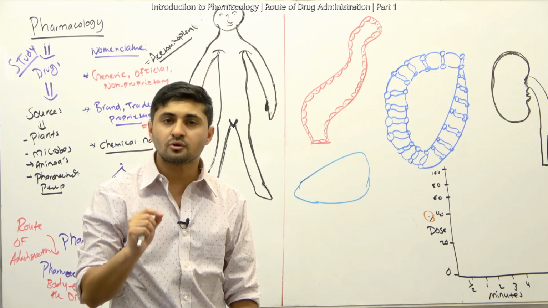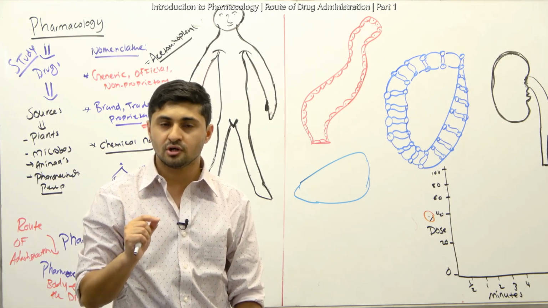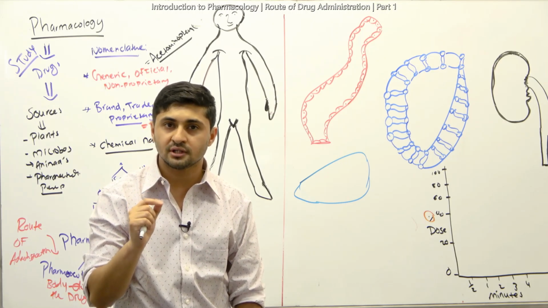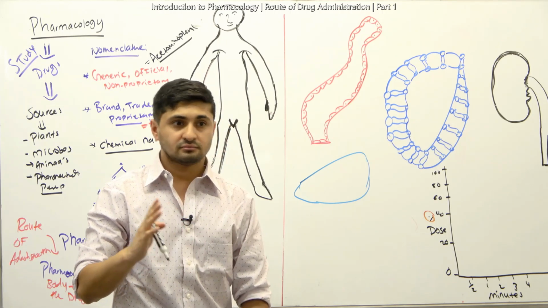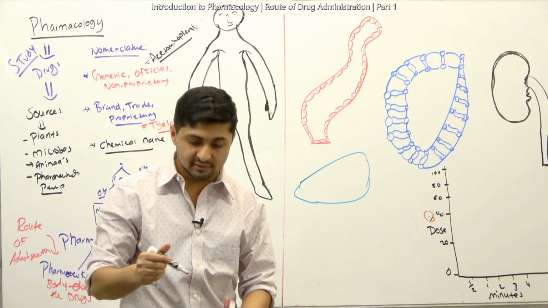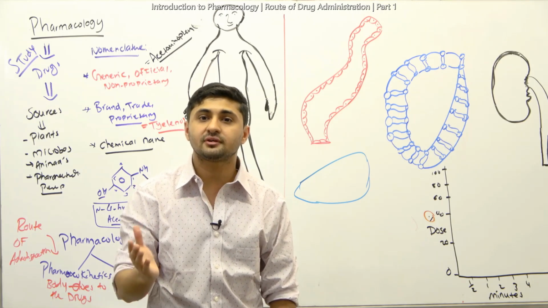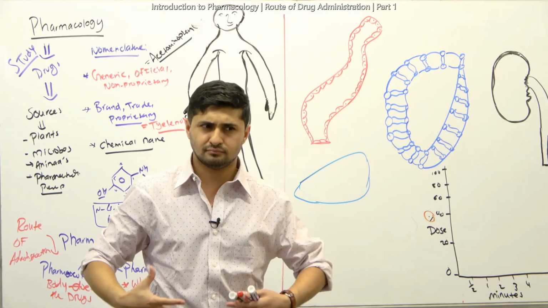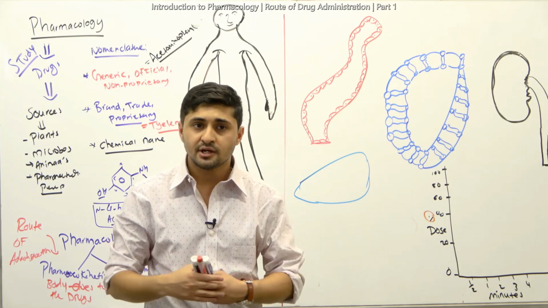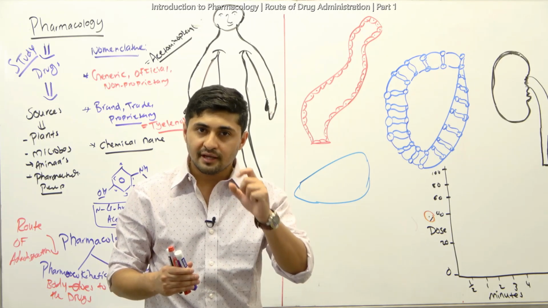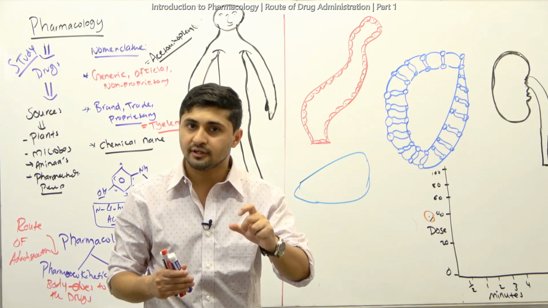First is that we should always know about the chemical properties of the drug. What is the characteristic of the drugs? Is it a weak acid? Is it a base? Because it works differently with different parts of our organs, all right? So that's why it's really important to know the chemical structure or the characteristic of the drugs, okay?